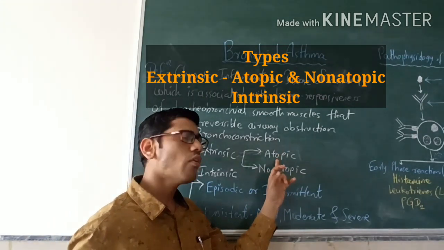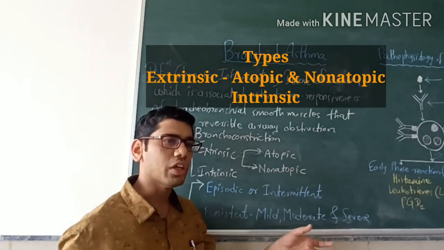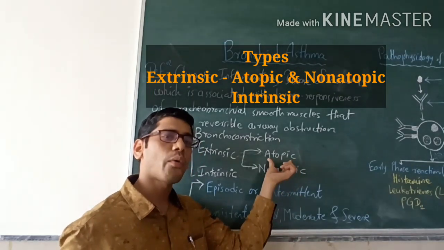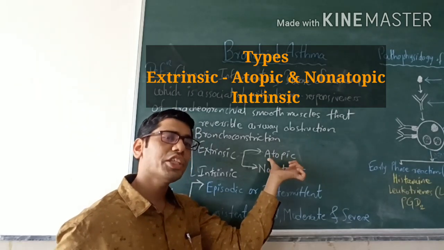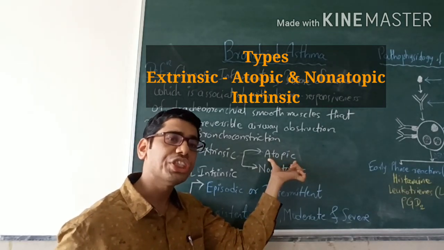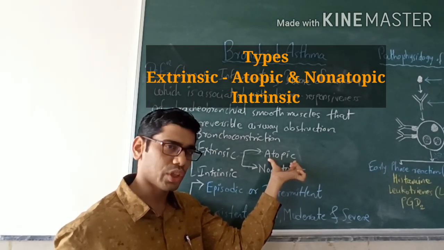What is the meaning of atopic? Atopy is the clinical representation of allergy. So atopic means these patients have an allergic component because of which they have developed asthma, and in these patients mostly there are IgE type of antibodies which are present to react with the foreign antigen.